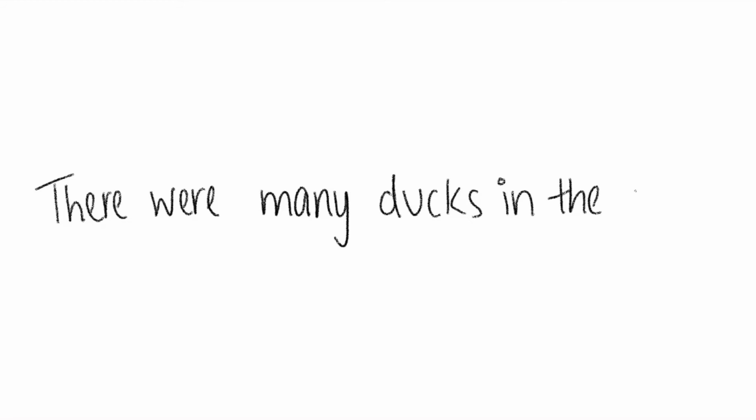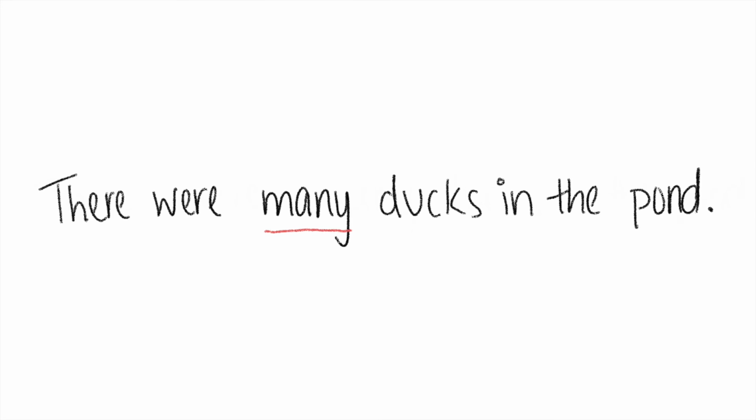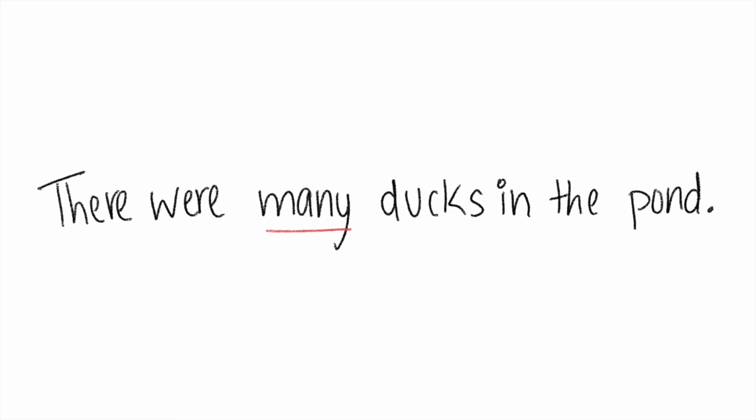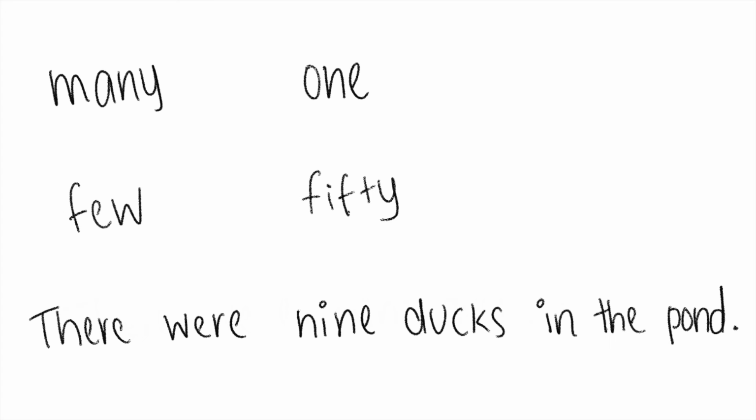Let's look at another example. There were many ducks in the pond. Here, the adjective is many because it tells us how many ducks there were in the pond. It gives us more information about the noun. Many, few, 1, 50. Numbers can also be adjectives of quantity. For example, there were 9 ducks in the pond.